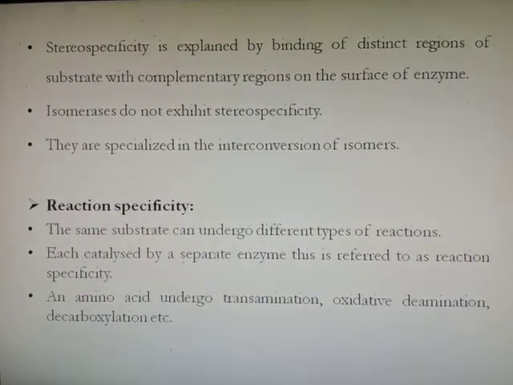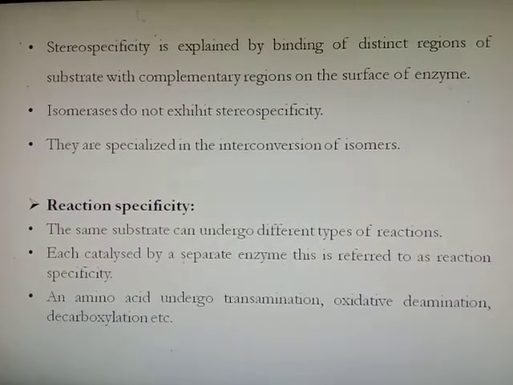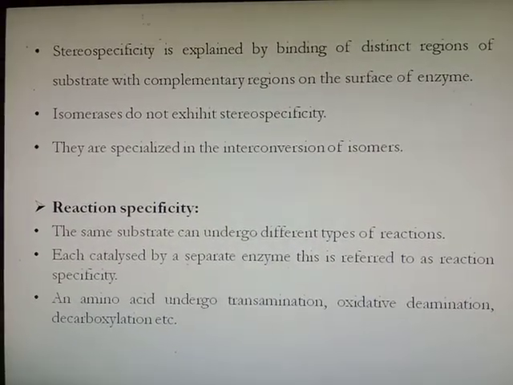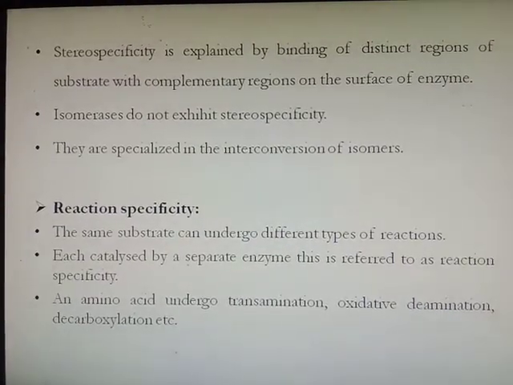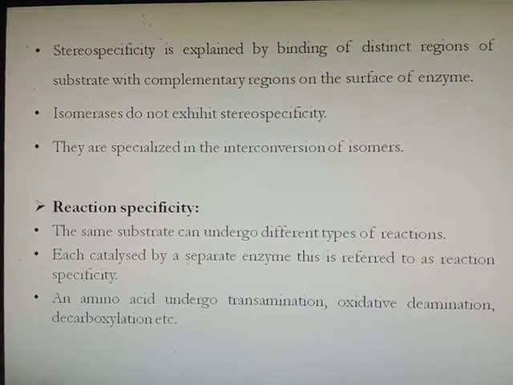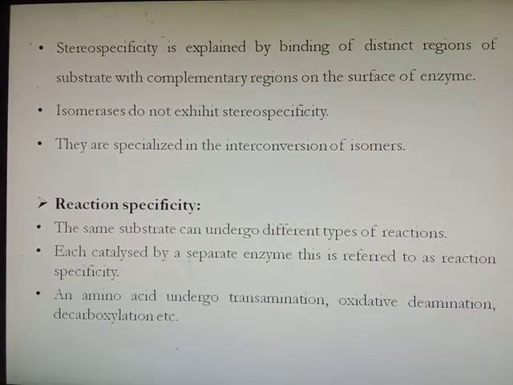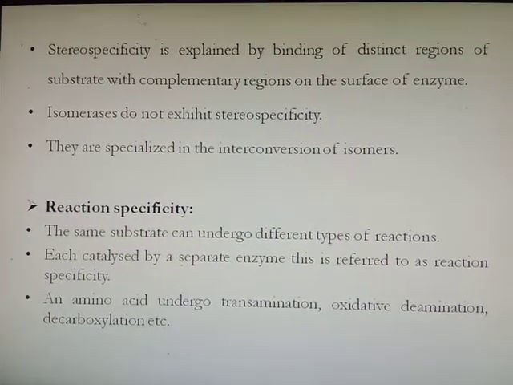Stereospecificity is explained by the binding of a distinct region of the substrate with a complementary region on the surface of the enzyme. Only isomerase enzymes do not exhibit stereospecificity because they are specialized in the interconversion of isomers, meaning one molecule into another. Therefore, except isomerases, all enzymes exhibit stereospecificity.